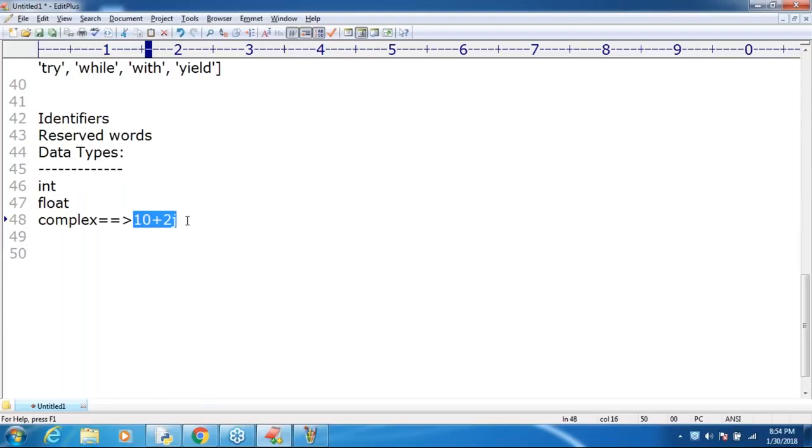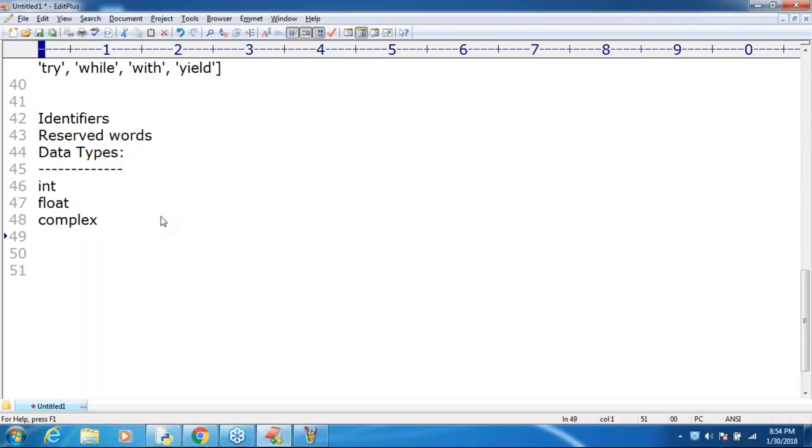Such complex mathematics, complex logic, is nothing but the complex data type. Complex numbers are the best suitable for scientific applications, right?